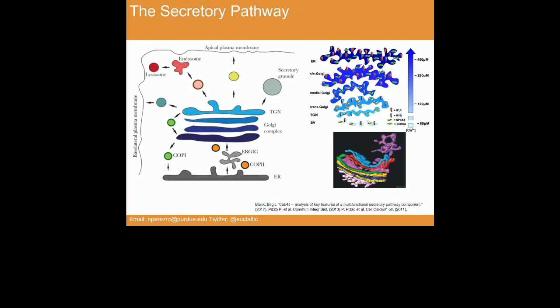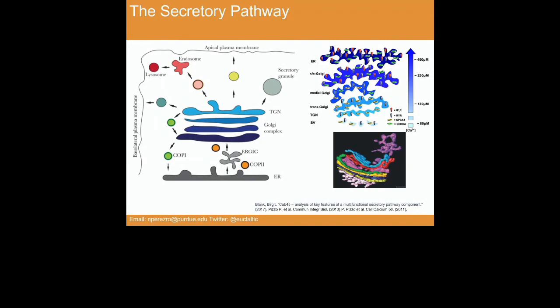So in this secretory pathway, there is a calcium gradient. The free calcium concentration in the reticulum is around 400 micromolar, but the free calcium concentration in the TGN is around 100 micromolar. So there is a gradient in the secretory pathway. But also the molecular players that move calcium in the pathway change.